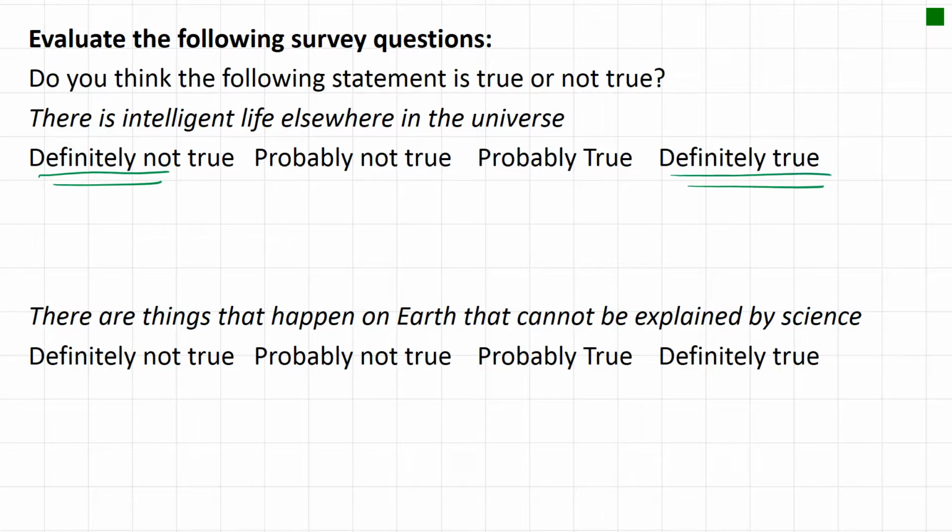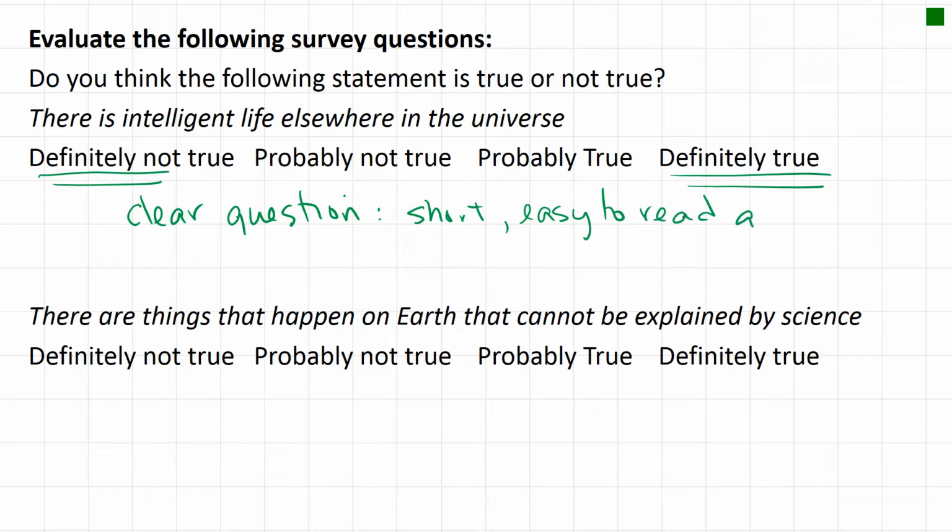So in my opinion, this is a clear question. And what makes it clear is that it's short, it's easy to read and understand. And it's easy to answer because there is room for everybody to be able to pick a choice that would fit. Now let's go to the second question. There are things that happen on Earth that cannot be explained by science. And again, you have that same scale that you can choose from.